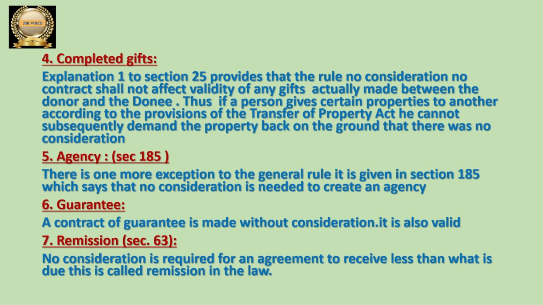If any gift is given by one person to another person, the one who is giving the gift we can call a donor, and the one who is receiving the gift we can call a donee. Here the donor is not getting any benefit from the donee, even then he is giving the gift, and that is a valid one.